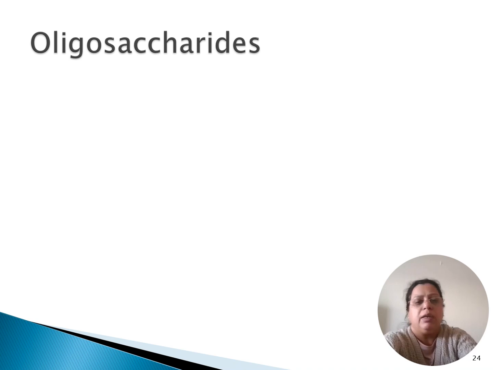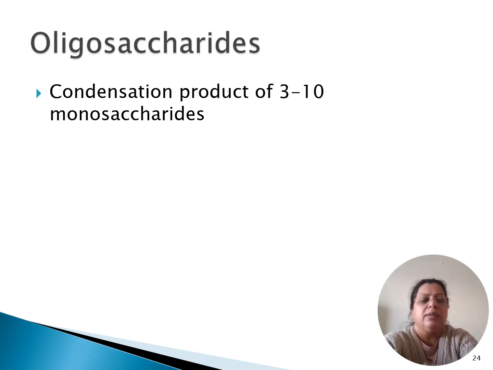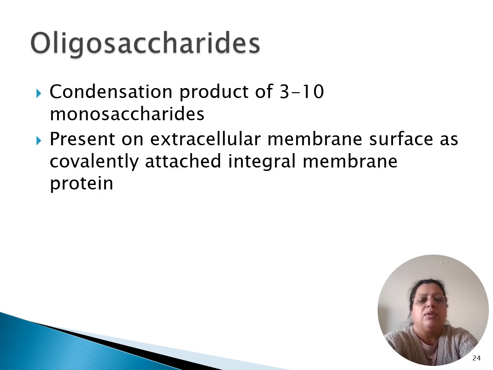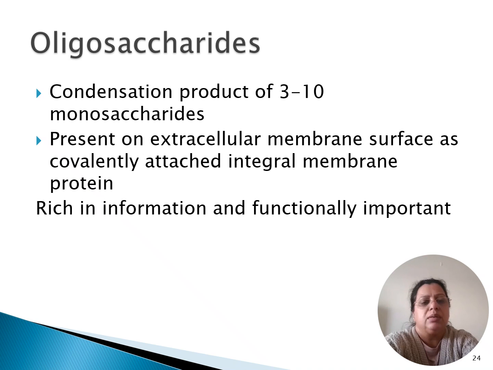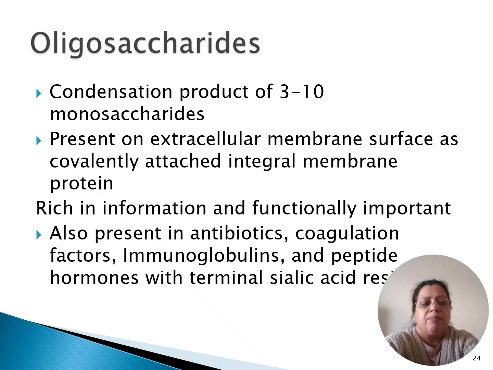So coming on to oligosaccharides. Oligosaccharides are the condensation product of at least 3 to 10 monosaccharide molecules. Less than 3 are disaccharides and more than 10 are polysaccharides. They are present on the extracellular membrane surface, on which they are attached covalently as integral membrane protein, and they are rich in information and they have functional importance. They are also present on antibiotics, coagulation factors, immunoglobulins, peptide hormones with terminal sialic acid residue.